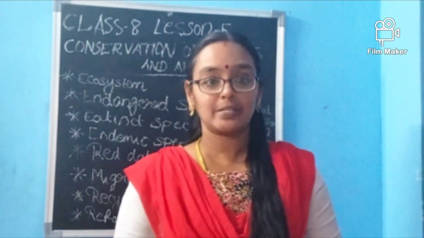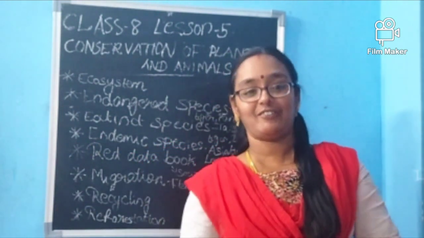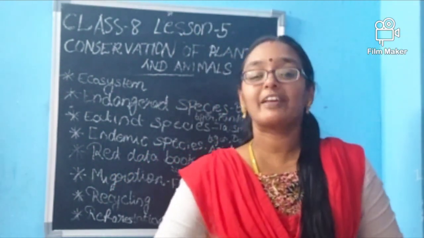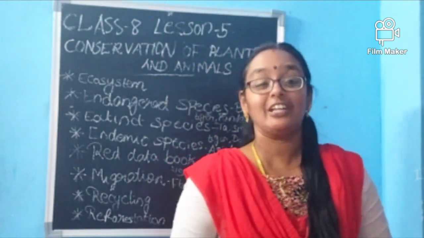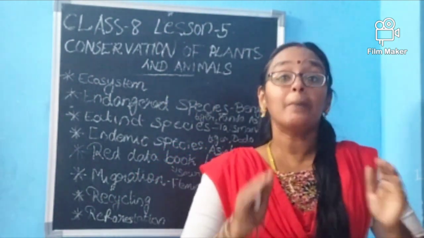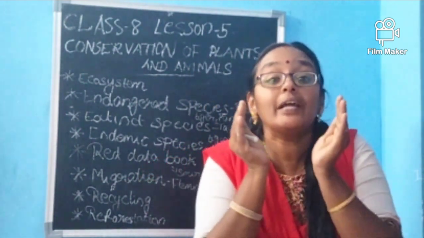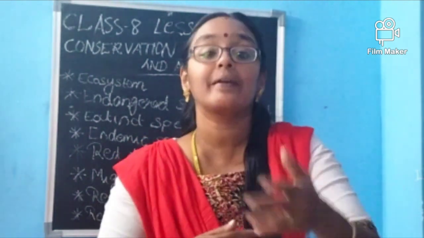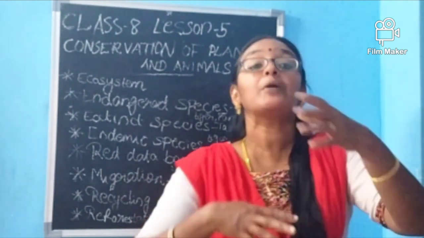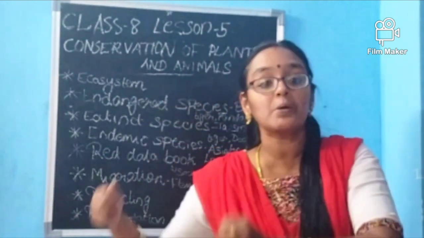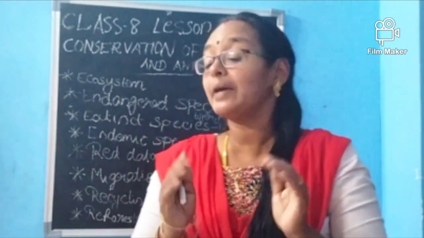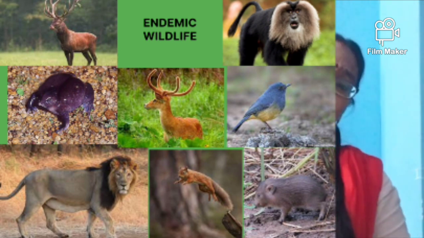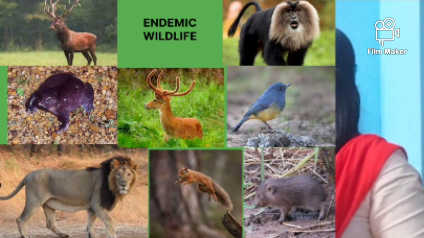Humans are not endemic; we can be seen anywhere and everywhere, isn't it? On a Himalayan top or any mountain top also we can see them. We can be seen in desert places, or even in cold regions, man can be seen. But there are some species that will be seen only in a particular area. They are called endemic species. There only they will interbreed and reproduce. When they are brought to some other area, they will die soon. Examples are the Asiatic lion and the lemur of Madagascar.